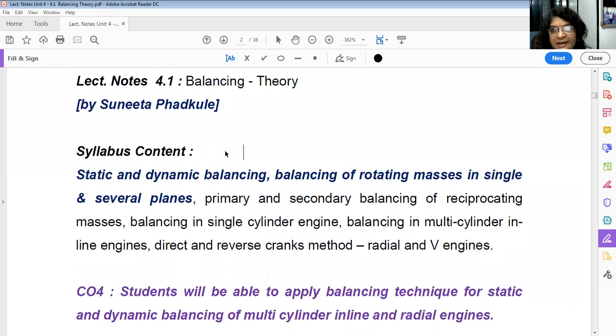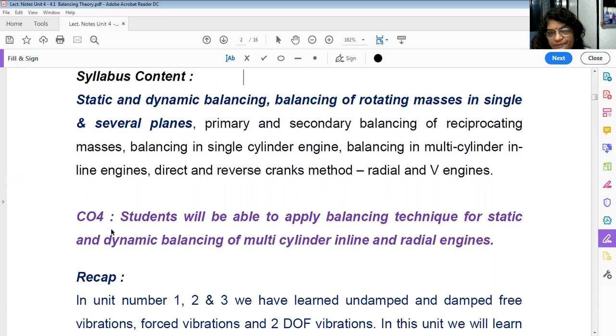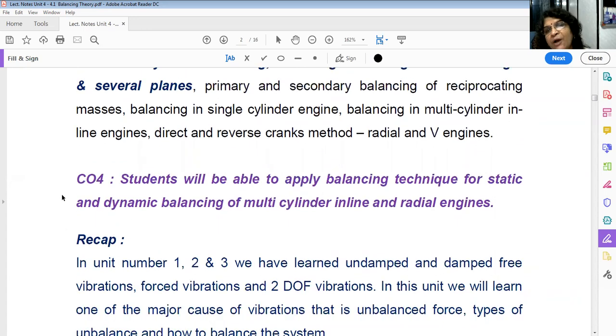Now, what is the syllabus content? You are going to learn static and dynamic balancing, balancing of rotating masses in single and several planes, then primary and secondary balancing of reciprocating masses, then balancing in single cylinder engine, multi-cylinder engine, direct and reverse crank method, and radial and V engine. So this is the total syllabus of unit number 4. This is the course outcome of unit number 4. That is, you will be able to apply balancing technique for static and dynamic balancing of multi-cylinder inline and radial